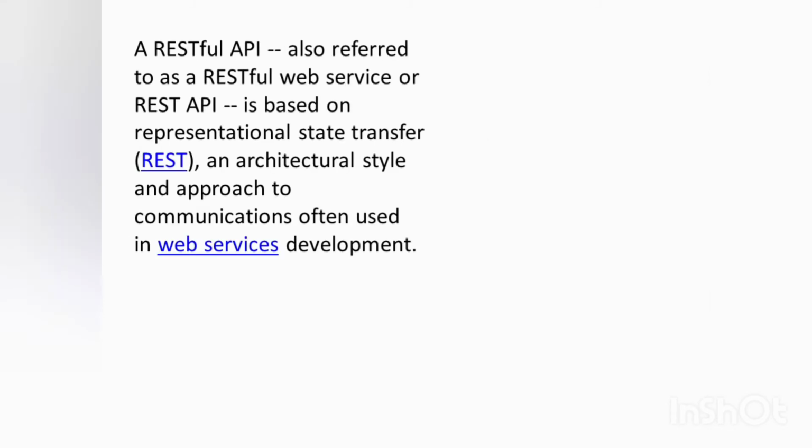REST suggests creating an object of the data requested by the client and sending the value of the object in response to the user. For example, if the user is requesting a movie in Pune at a certain place and time, then you have to create an object on the server side. So over here you have an object and you are sending the state of an object. This is why REST is known as representational state transfer. If I have to define REST, then representational state transfer, REST is an architectural style as well as an approach for communication purposes that is often used in various web service developments.